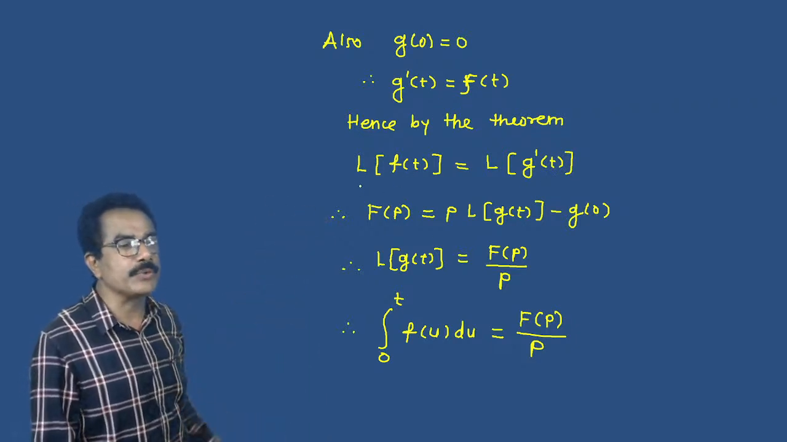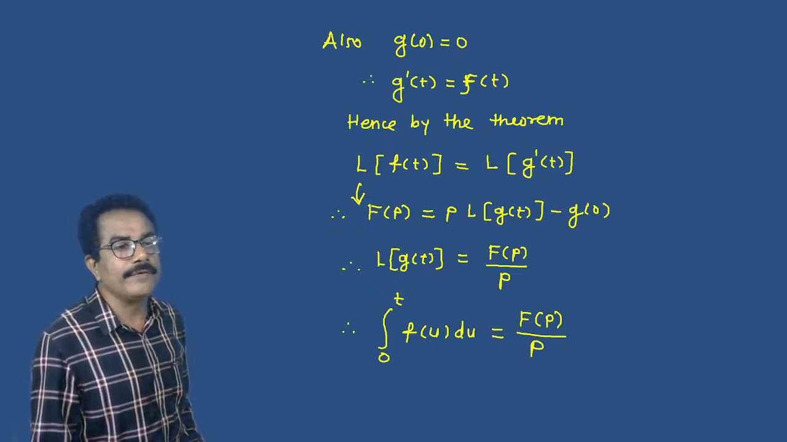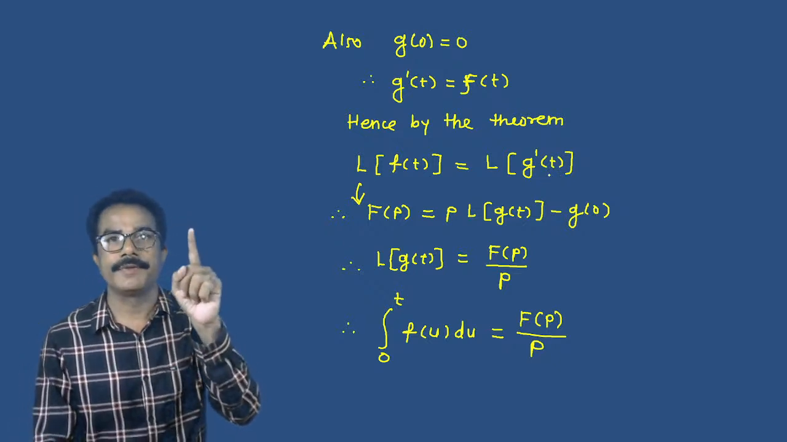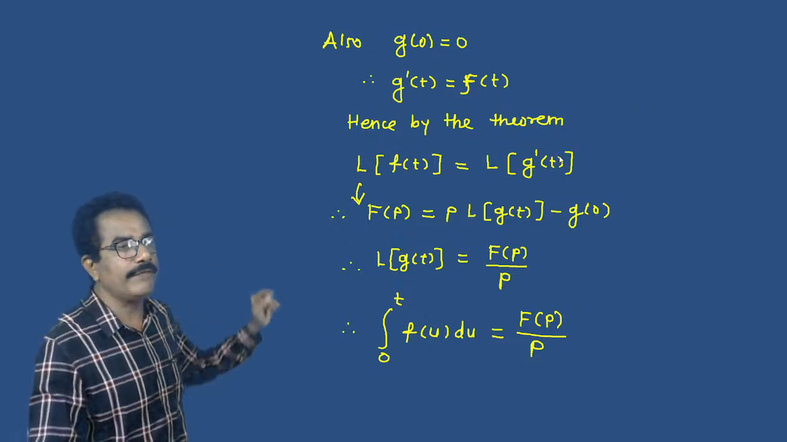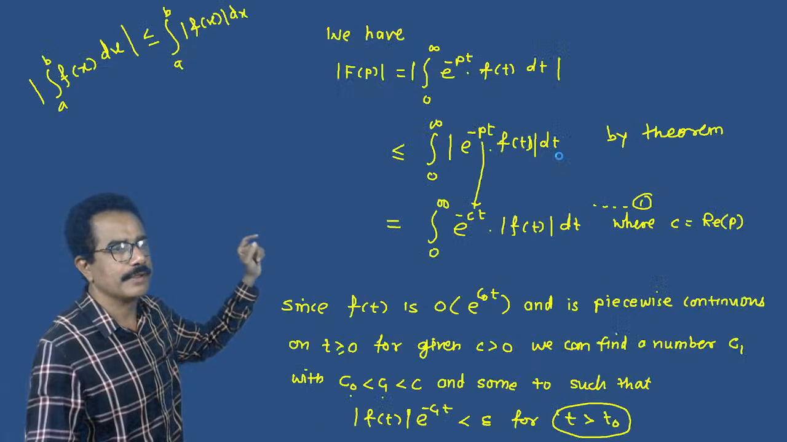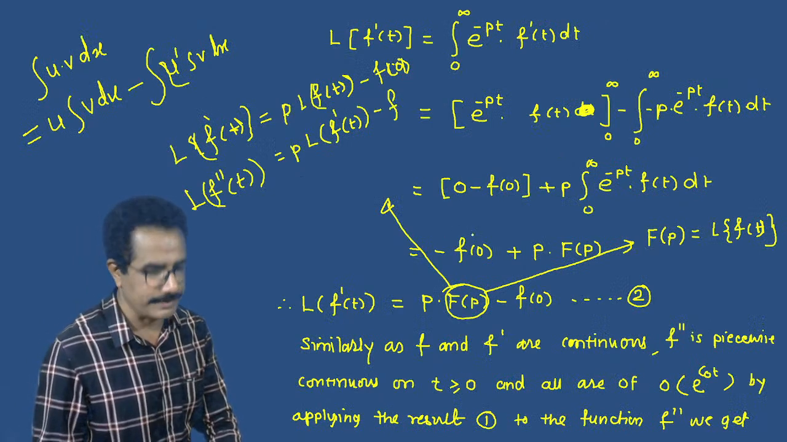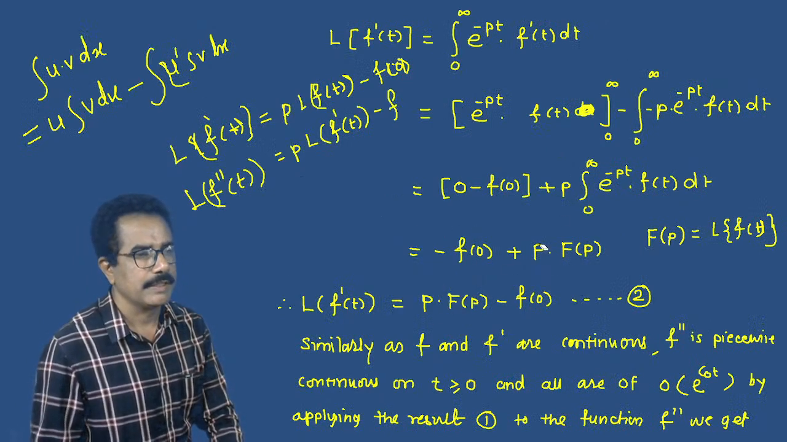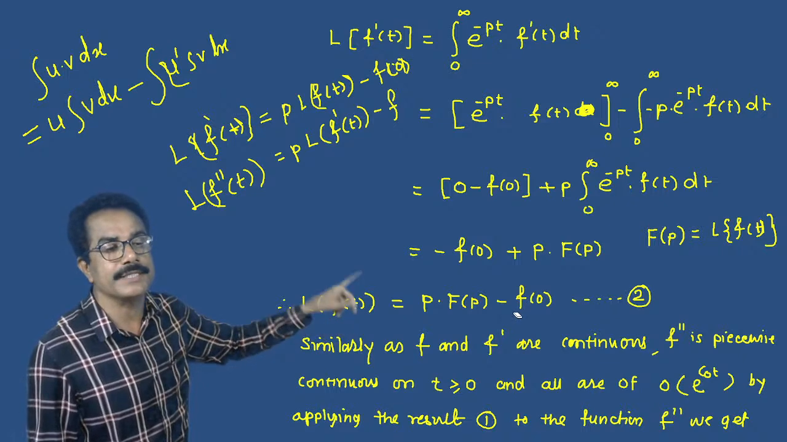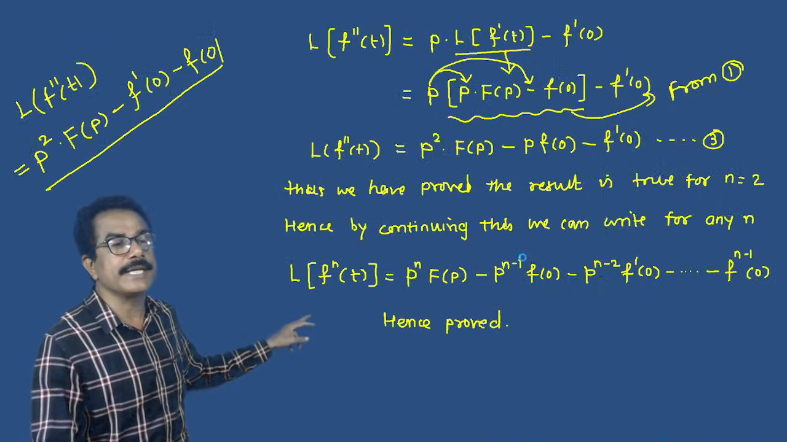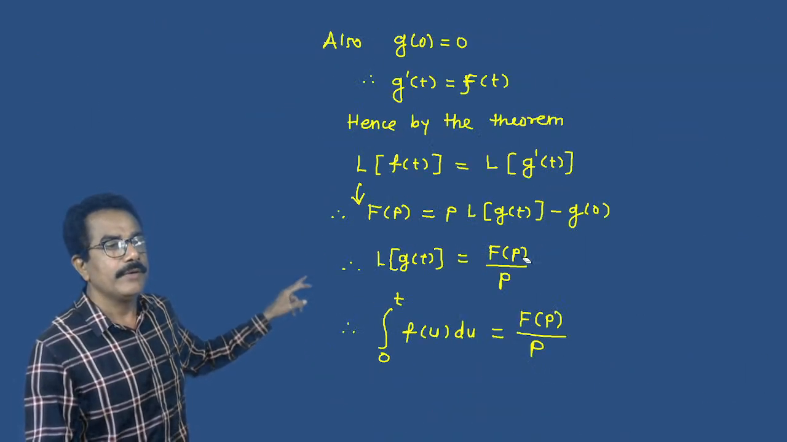So L of f of t means we can write capital F of p, which is equal to L of g dash of t. Already we have seen in the theorem the Laplace transformation of the derivative of a function, here in equation 1. L of f dash of t is equal to p into capital F of p minus small f of 0. By using this statement, for n equal to 1, in the derivative of Laplace transformation, we can write